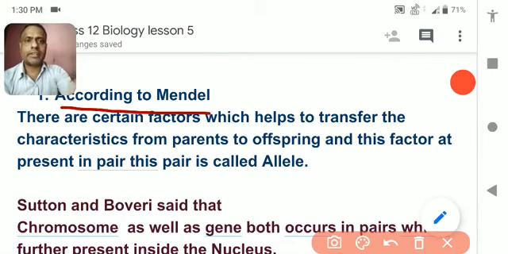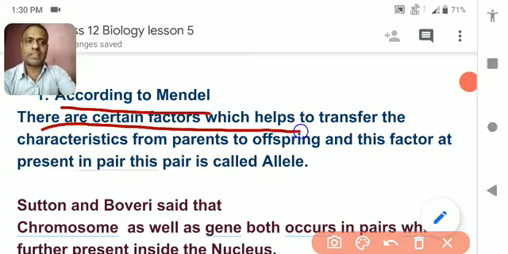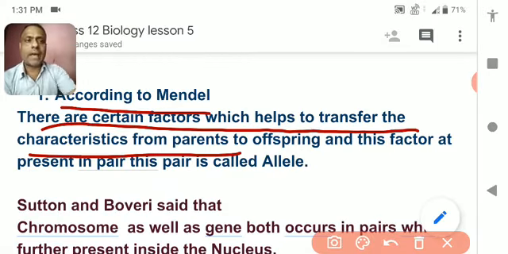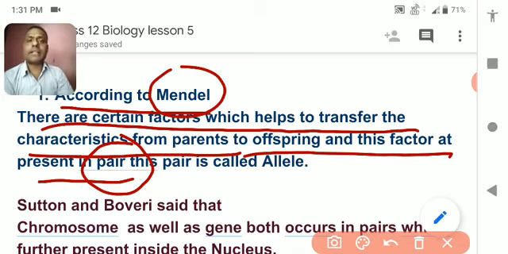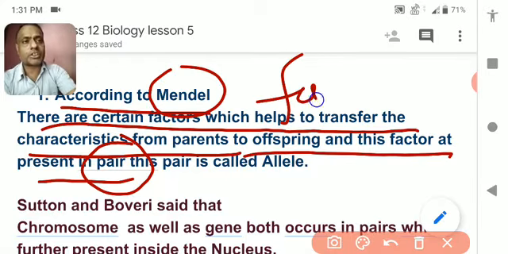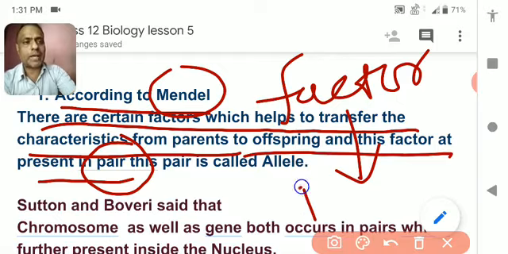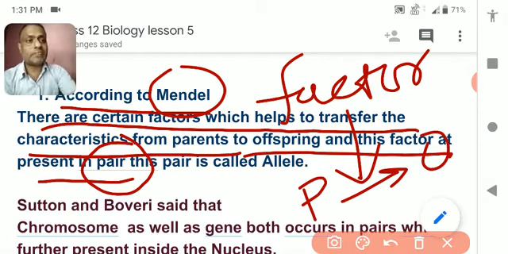According to Mendel, there are certain factors which help to transfer the characteristics from parents to offspring, and these factors are present in pairs. What did Mendel tell? Mendel told that the factors are responsible for carrying the character from parents to offspring, and these factors are present in pairs.